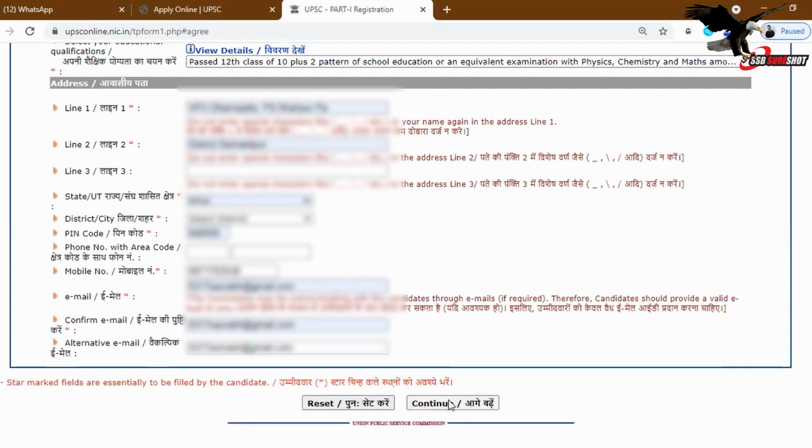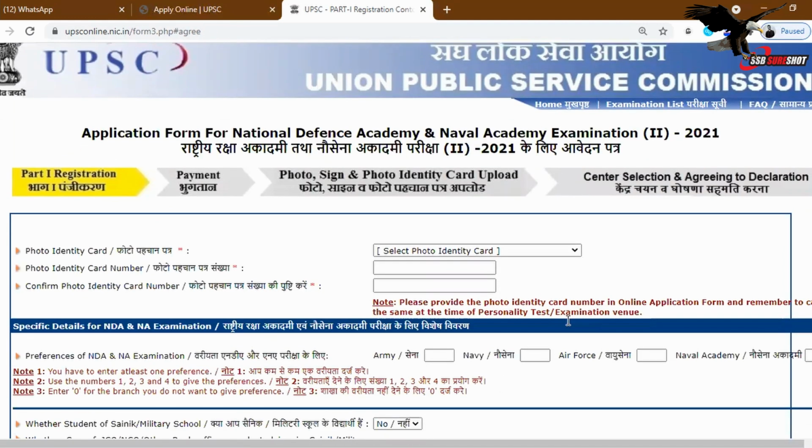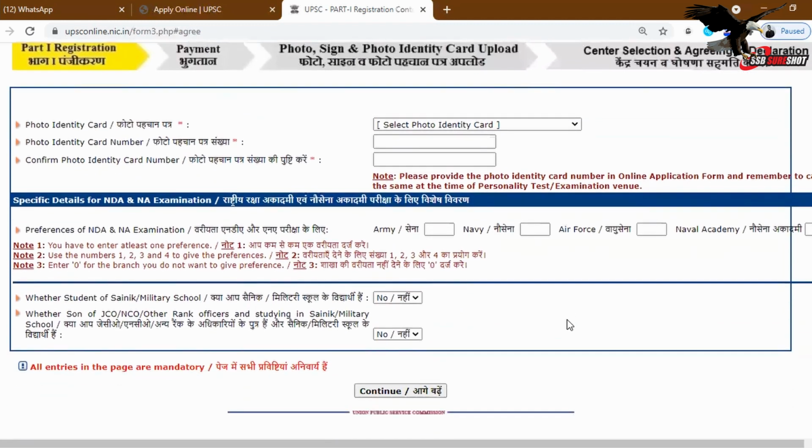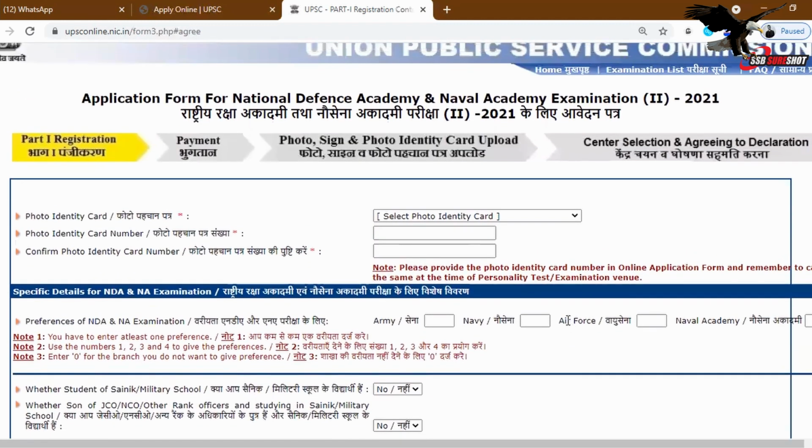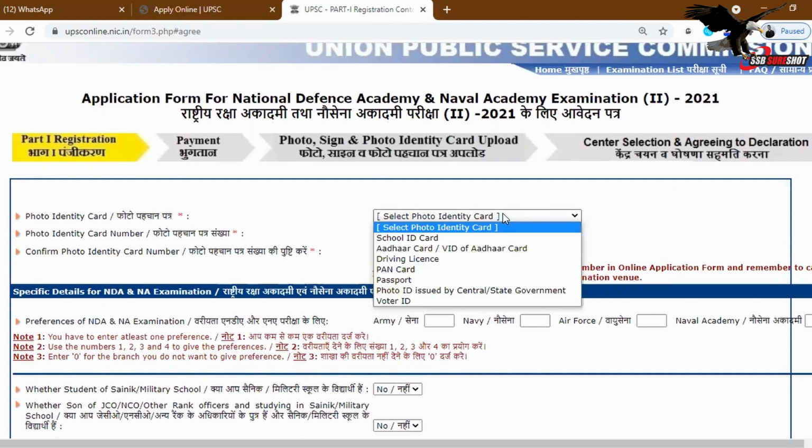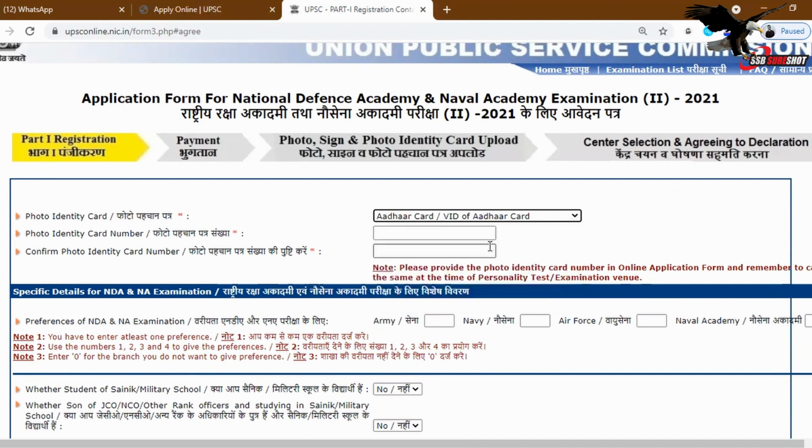Then you just continue. So here you will see the second option has arrived to select photo identity card. You can select any. I will select Aadhaar card. Aadhaar card is very common and I know most of you will select Aadhaar card only. And you will have to put your Aadhaar card number.